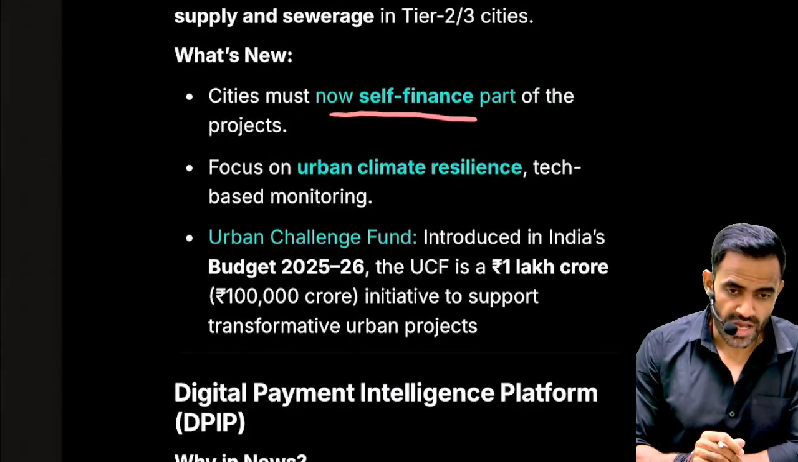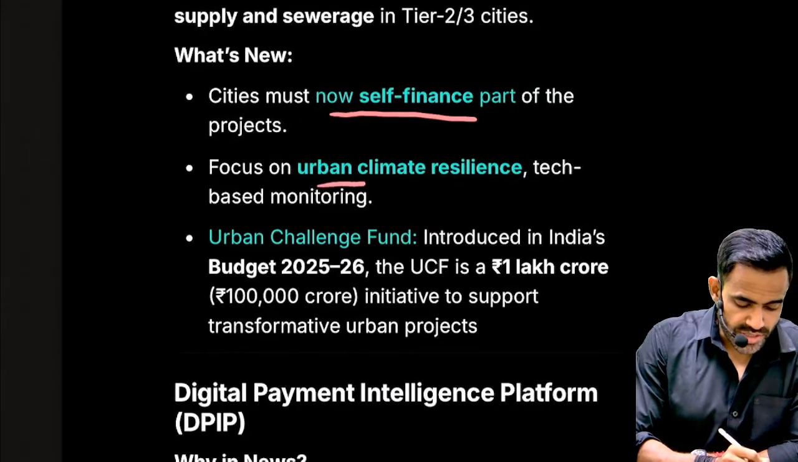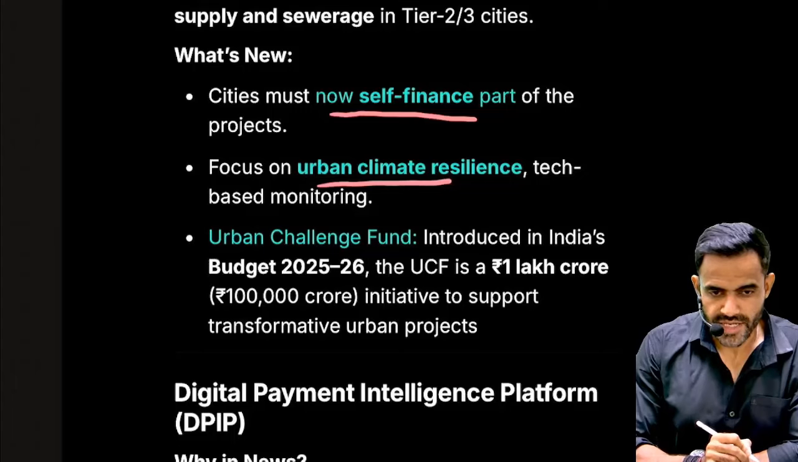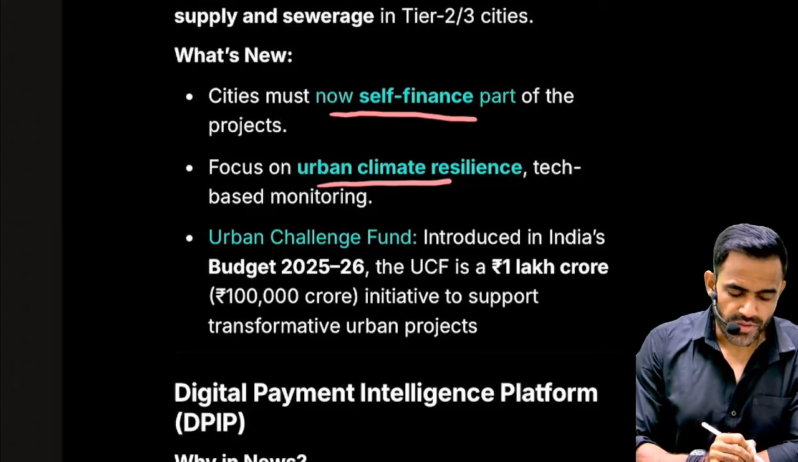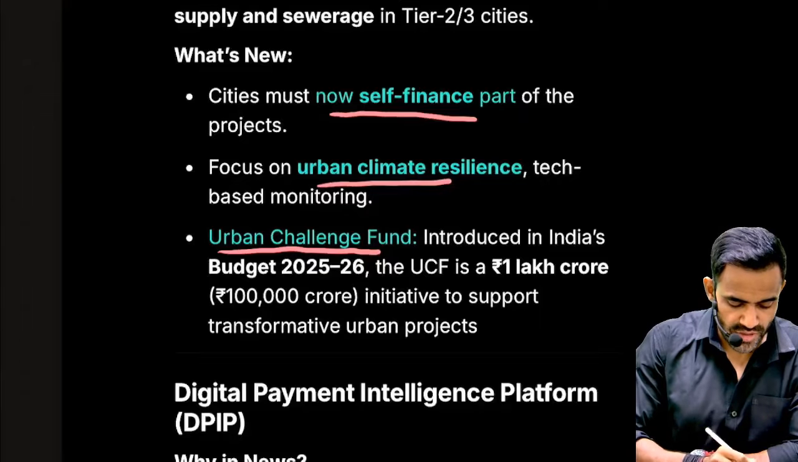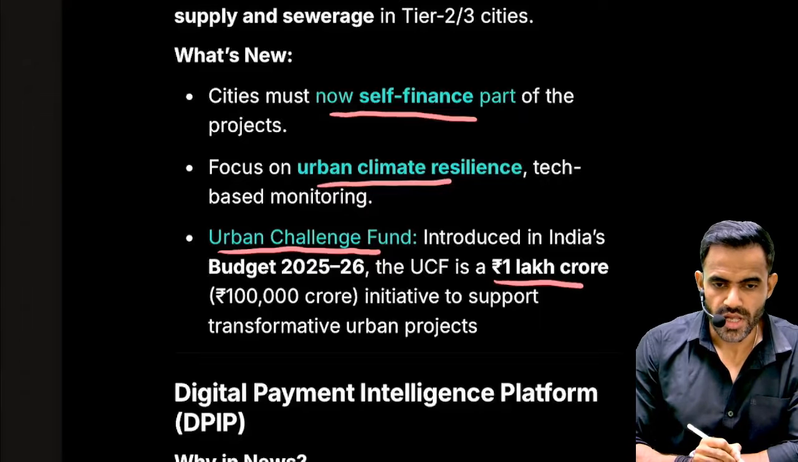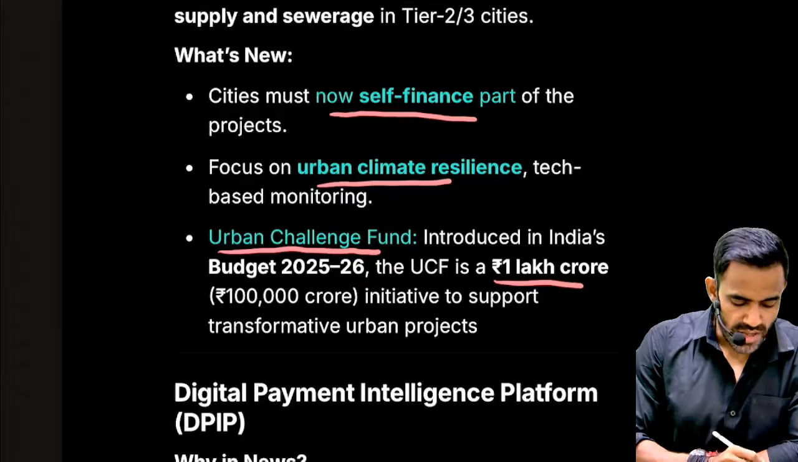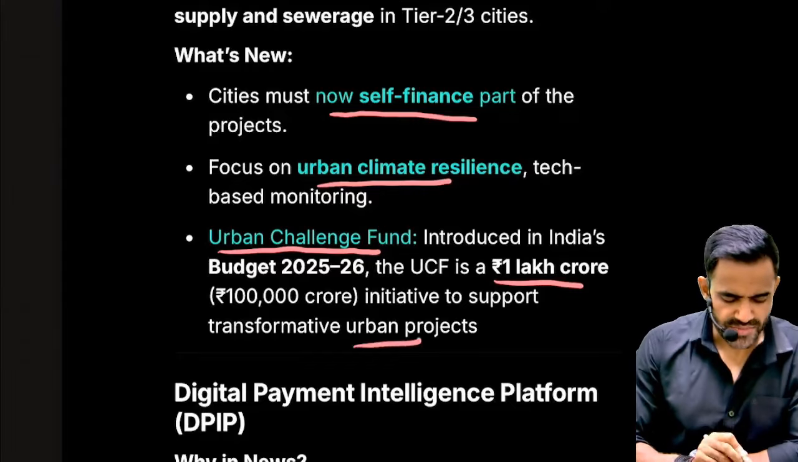Apart from that, we are also focusing on climate resilient infrastructure in urban areas. The government of India had also announced the Urban Challenge Fund. This is a fund with a corpus of 1 lakh crore. The objective is to focus on urban infrastructure. So these are some of the important things.